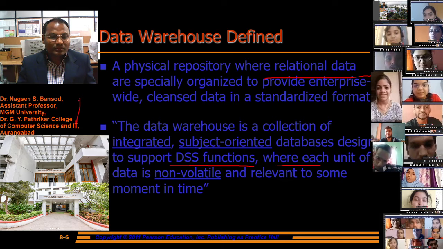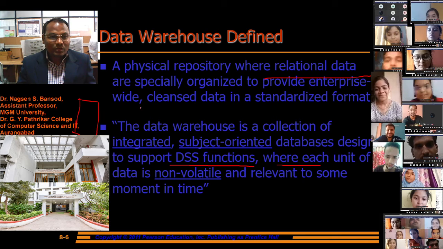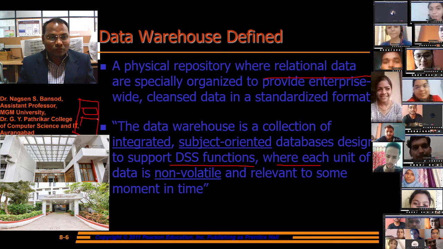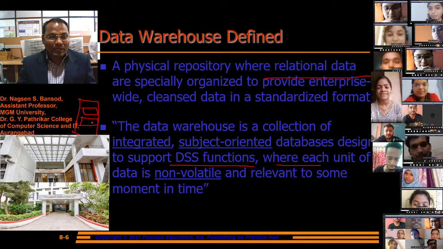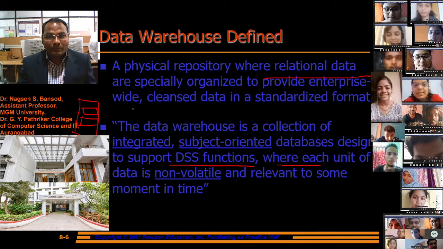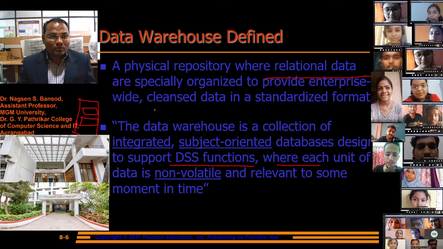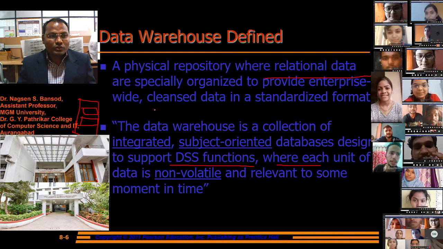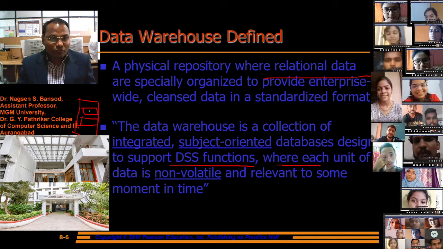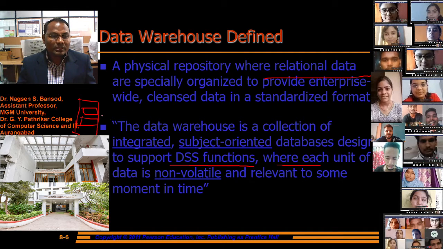We've seen some examples in the previous chapter of Amazon, Flipkart data warehouse. There the products are stored. Physical data is stored in the data warehouse so that through the website we should be able to extract it. A physical repository where relational data are specially organized.